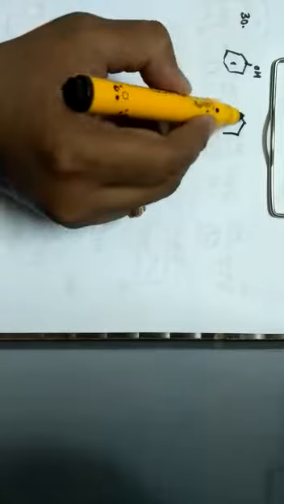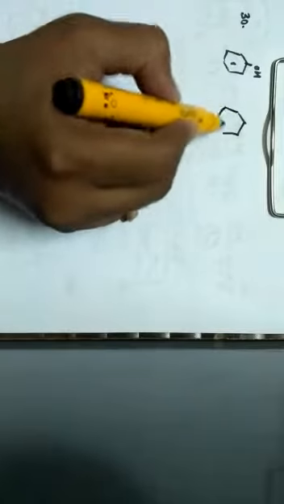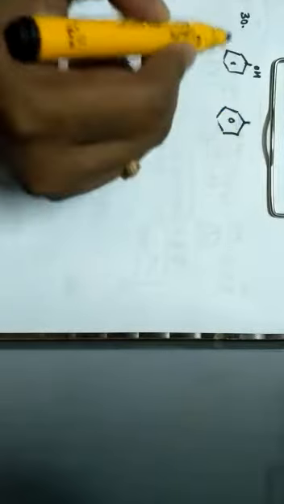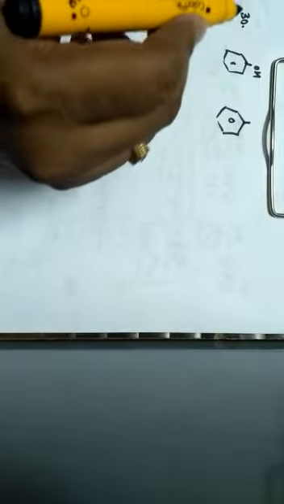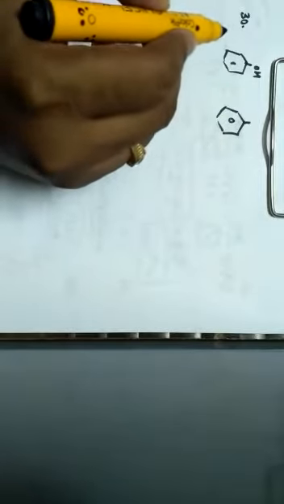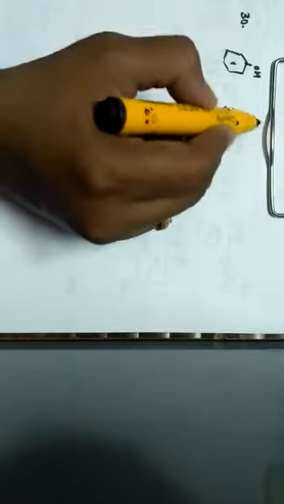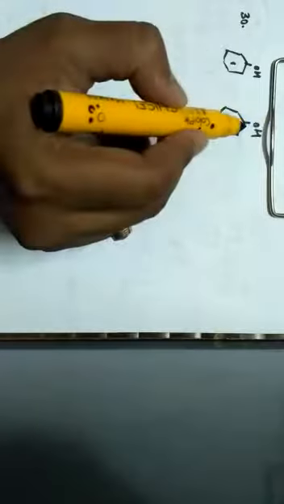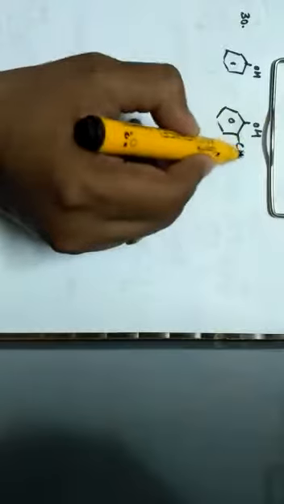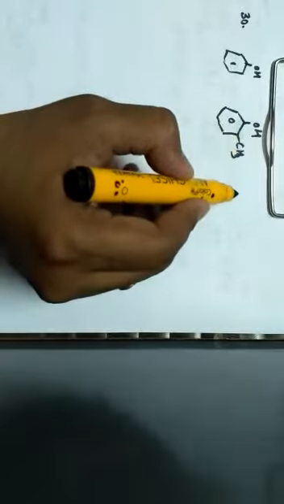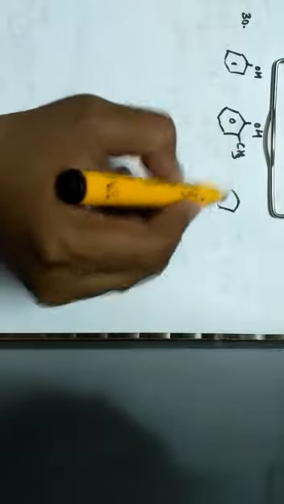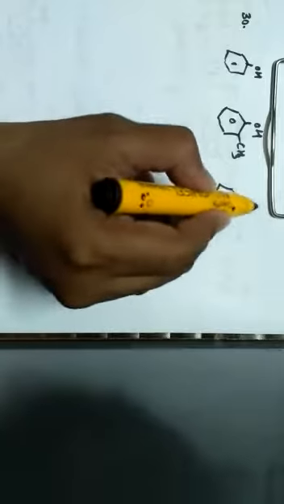So first one is phenol. You should know about orthocresol, in which there is an OH along with the presence of CH3, which is known as orthocresol, and the third one is orthonitrophenol.